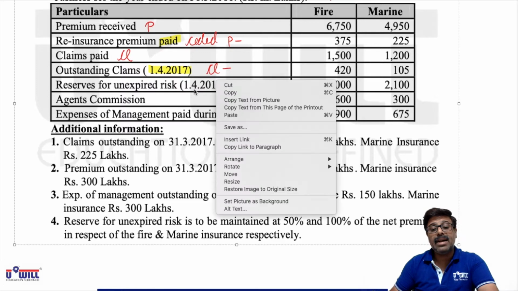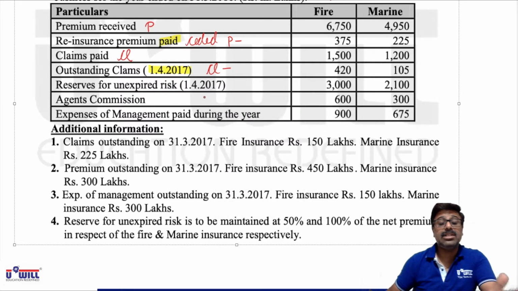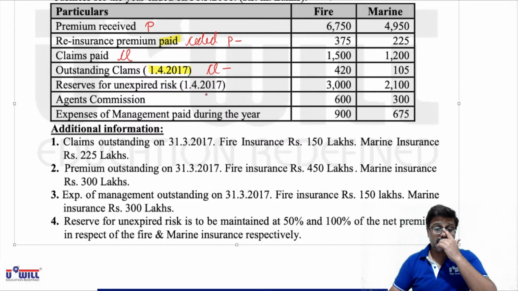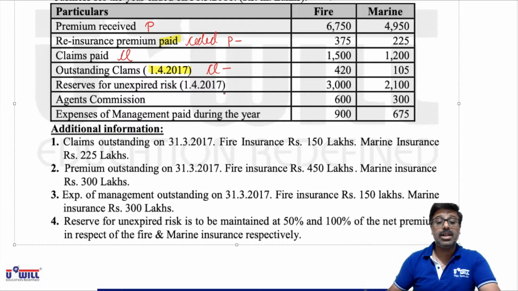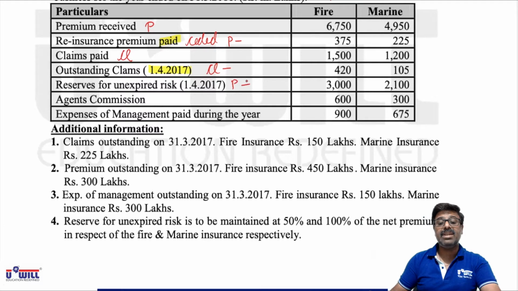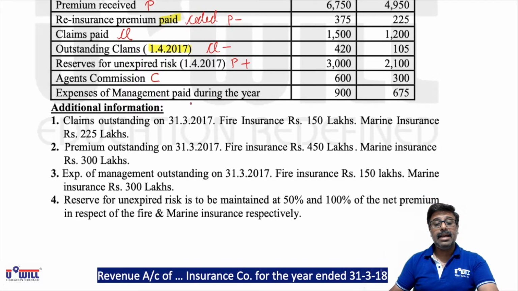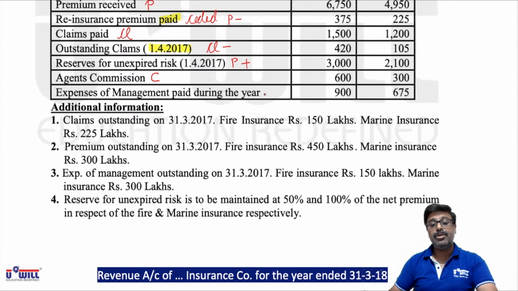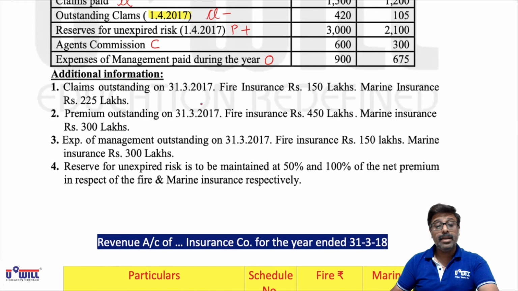Reserve for unexpired risk 1/4/2017. Now this is pre-received income. I discussed this with you in the last lecture along with journal entries. That opening reserve for unexpired risk means opening pre-received income. So last year's income received for current year actually belongs to current year, so we will add it in premiums. Agent's commission will mark it as C, and expenses of management paid during the year, that is operating expenses, so we mark it as O.